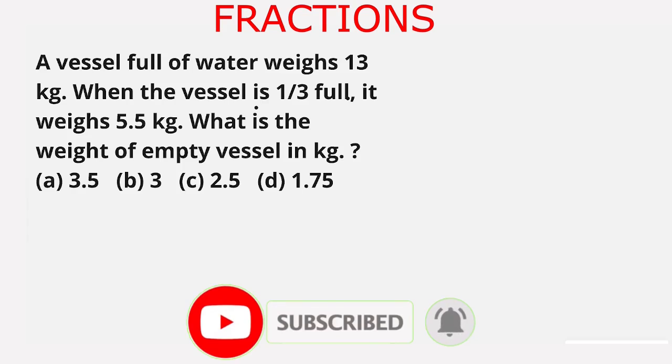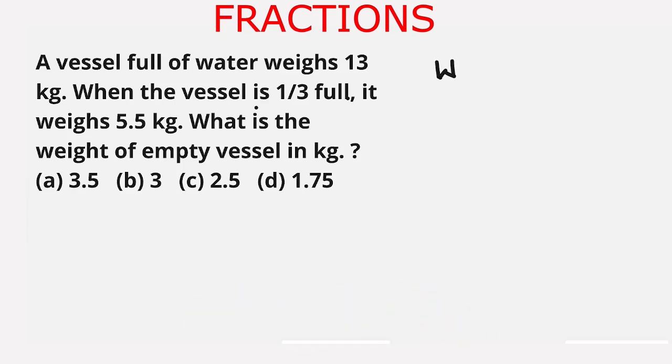Let the weight of the water be W and the weight of the vessel be V. Then this together is weighing 13 kgs. Now 1/3 of water plus vessel weighs 5.5 kg.